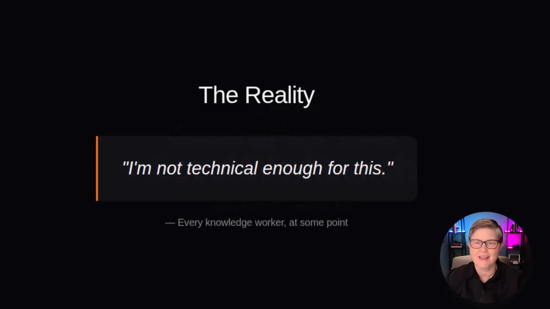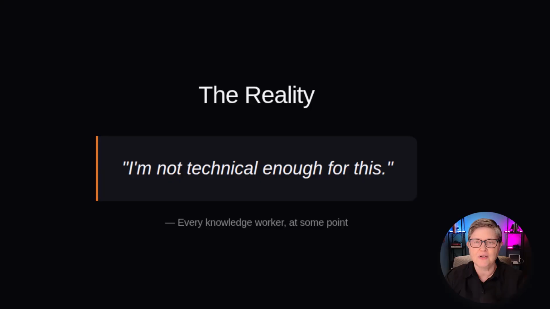I'm not technical enough for this. I hear that a lot. And I get it. Installing programming tools sounds intimidating. You see screenshots with black screens and green text. You hear words like command line or dependencies, and you think, that's for programmers, not for me.